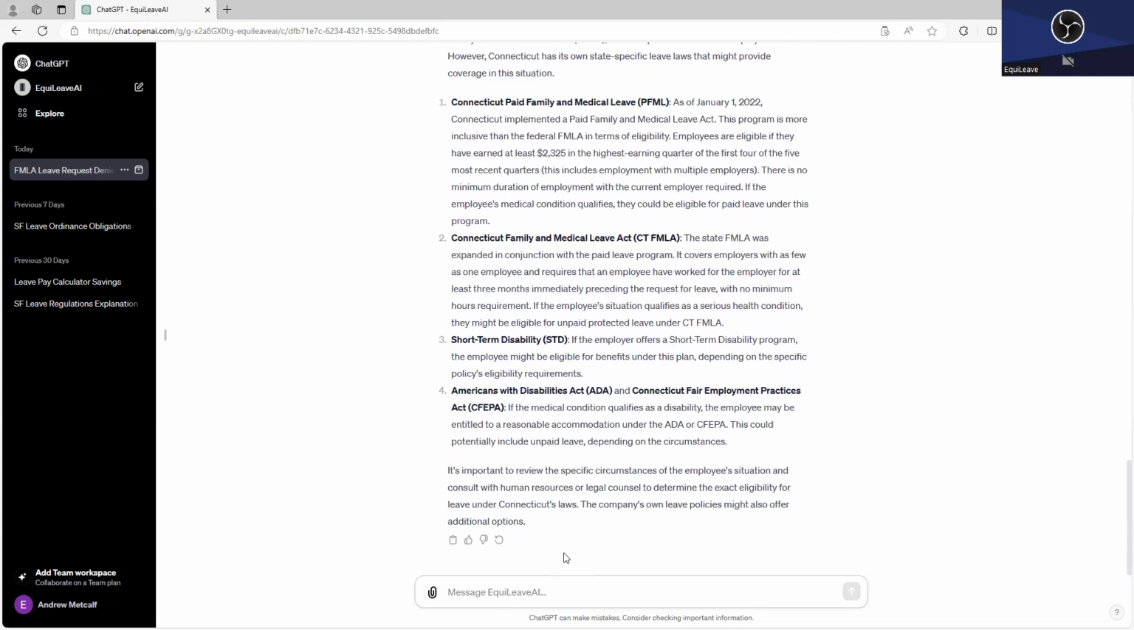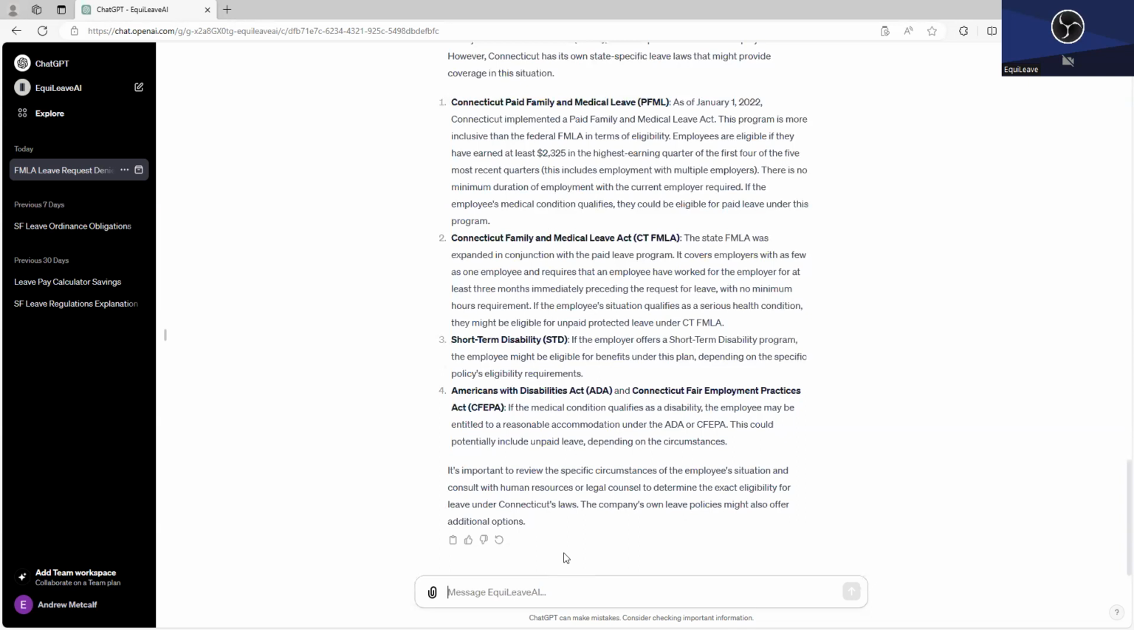It tells us that as of 2022, Connecticut now has its own Paid Family Medical Leave Act. Uh-oh, okay, so that's a new one. Employees are eligible if they have earned at least 2,325 in the highest earning quarter of the first four of the five most recent quarters. There is no minimum duration of employment with the current employer required. Okay, so now we know that this employee could take leave under the Connecticut law, even though they aren't eligible for FMLA yet and they aren't going to be exhausting FMLA yet.